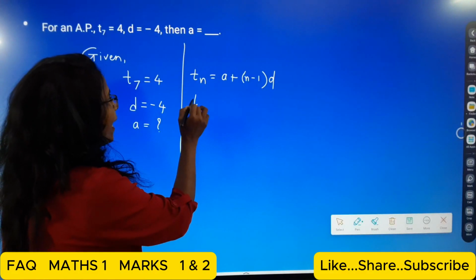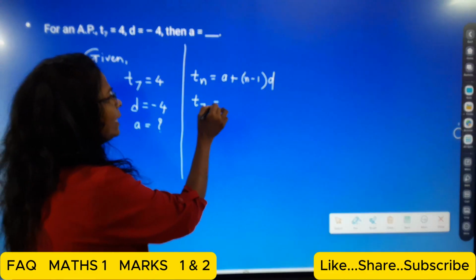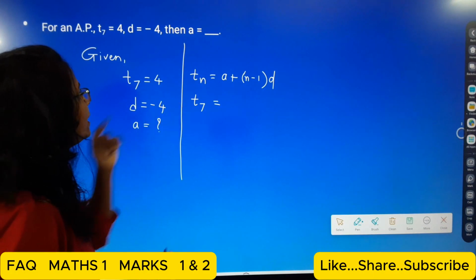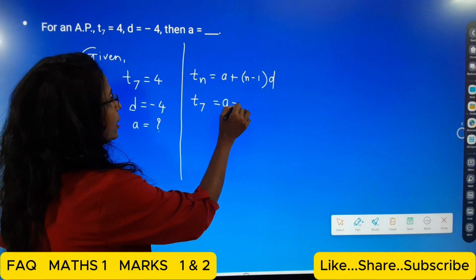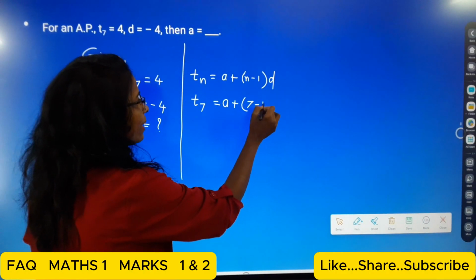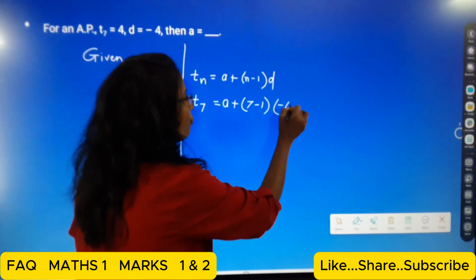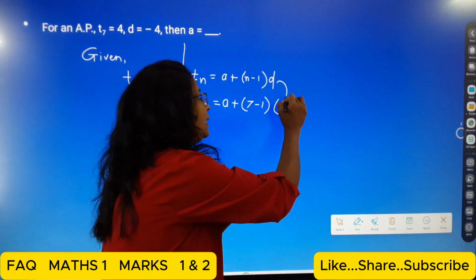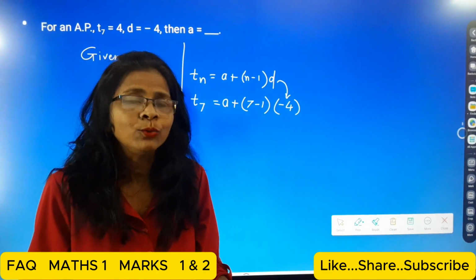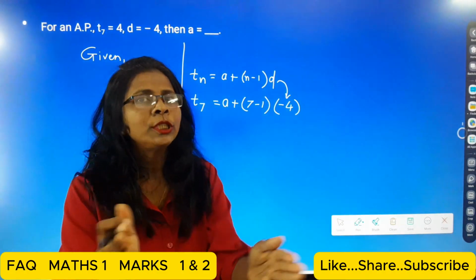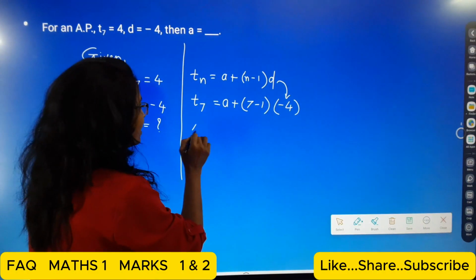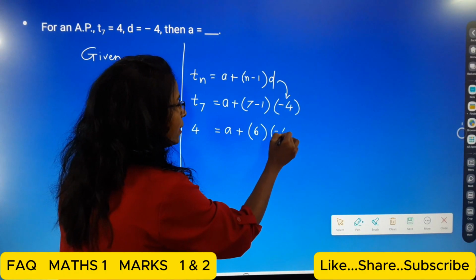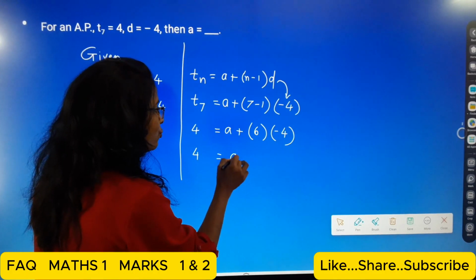Now here we have to calculate from T7, because the T7 value is given. So we put here T7. So now a plus n, which is 7, minus 1, and d is minus 4. Students, do not make the mistake here; put this value of d in a bracket, because it is negative. So put it in a bracket. Now here, T7 is equal to 4, a plus 6 times minus 4. Then 4 is equal to a plus.